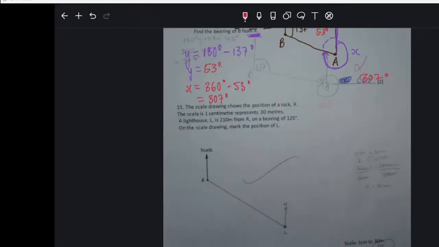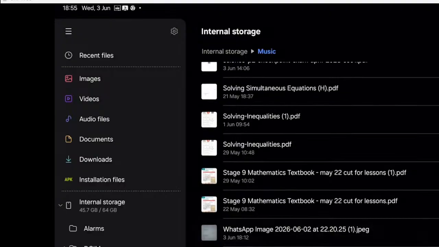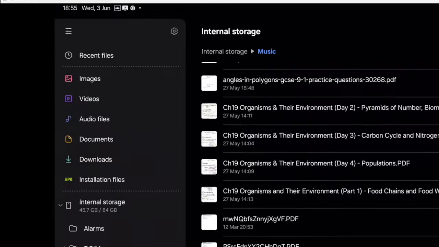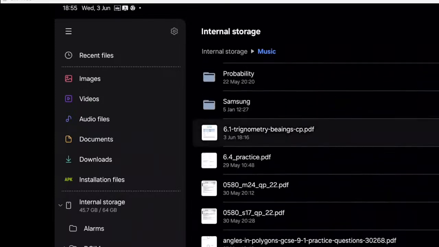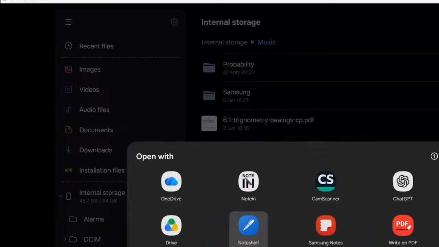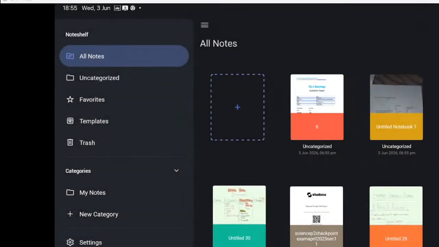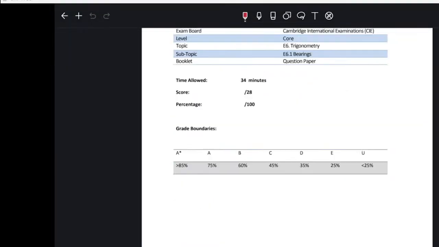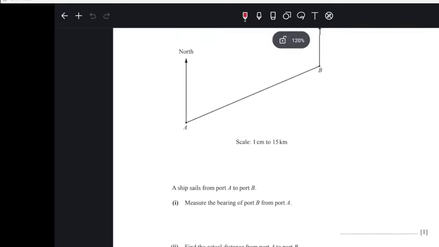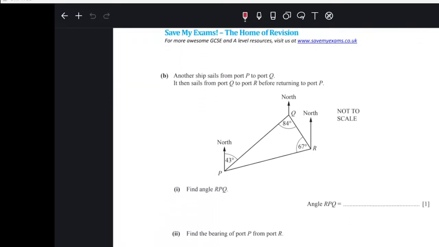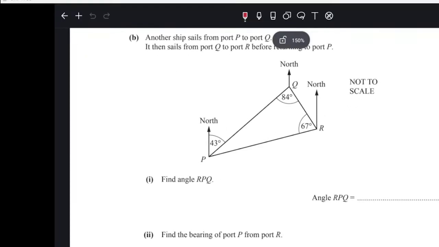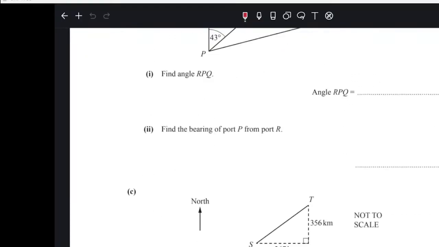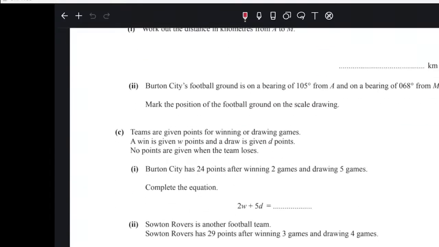Let me give you a question. Wait, let me put the other one. Give me 1 second to give you the example.